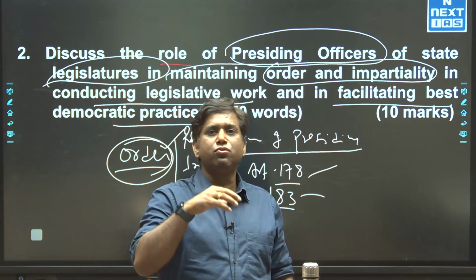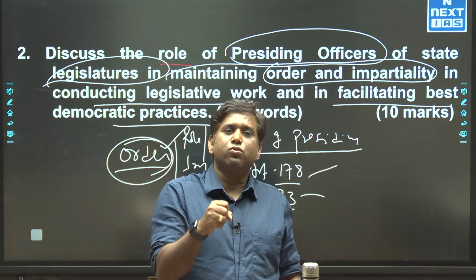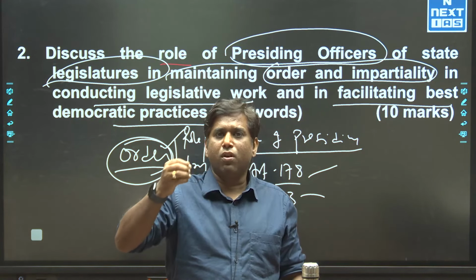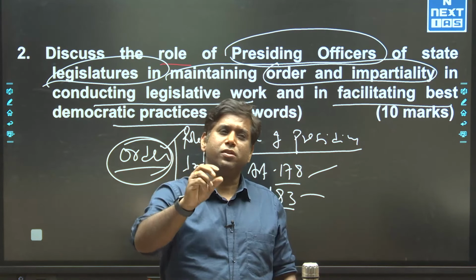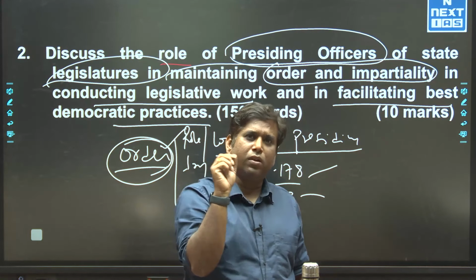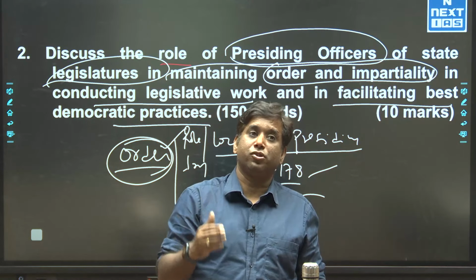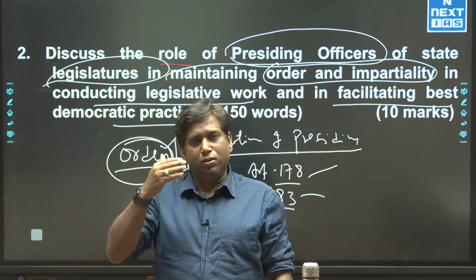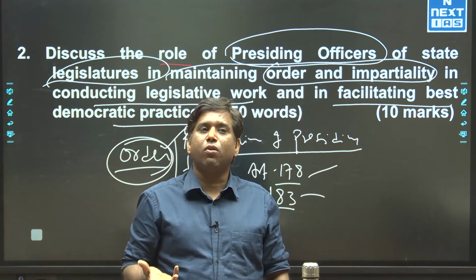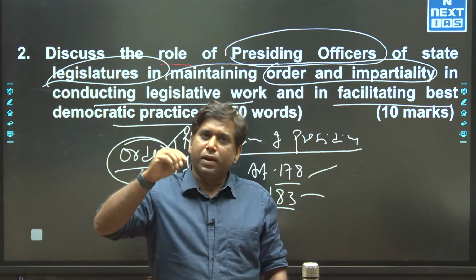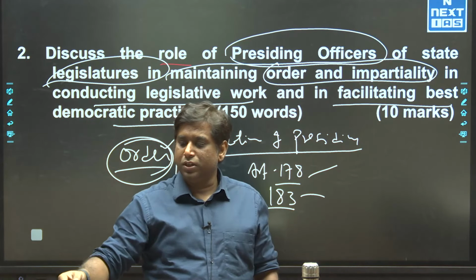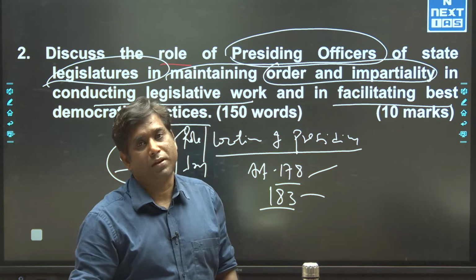So there is a constitutional umbrella to protect the role of the Speaker in maintaining impartiality. Rather than giving it in detail, just write two or three lines that the Constitution wants the Speaker to be impartial. Now how does the Speaker play that role of impartiality? By providing everyone an opportunity to speak in the house,